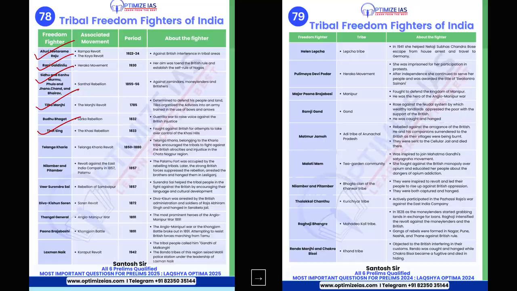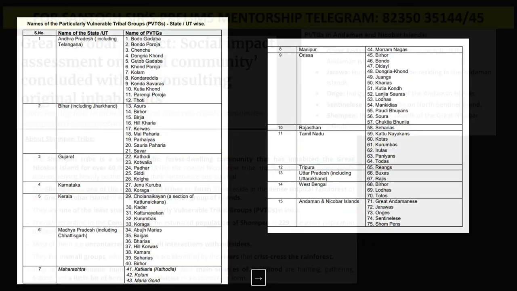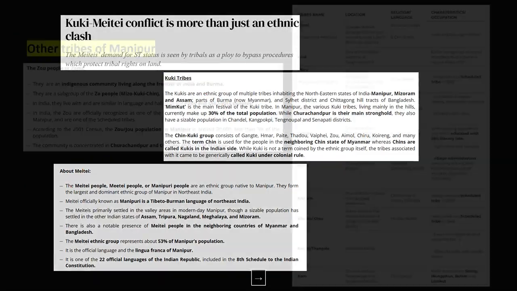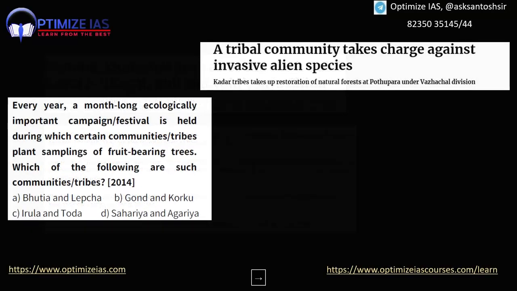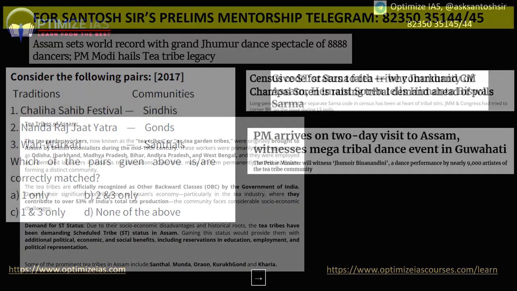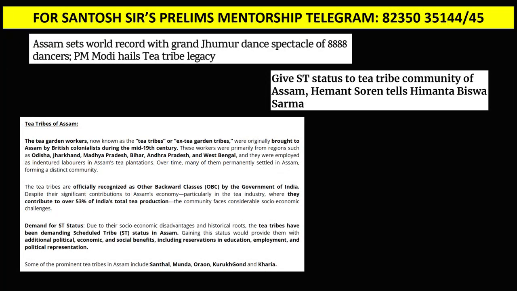Let me show you some of the issues which are in news on this theme. Recently, the Prime Minister visited the Northeast, and there was a dance which was very important. Let me just show you. Yes, tea tribes in Assam. You can see here tea tribes in Assam, they are in news, very, very important. Then you can see Jhumur dance, very, very important.